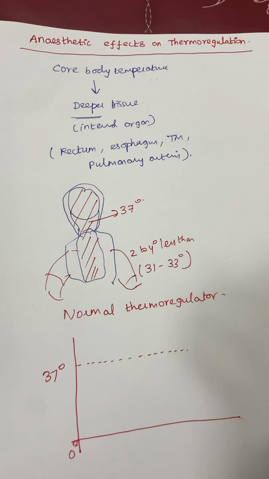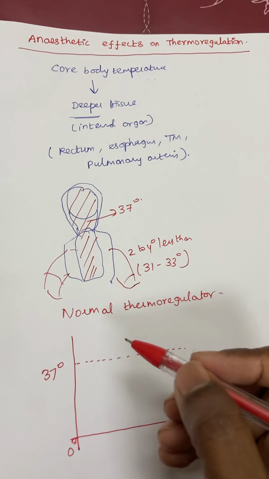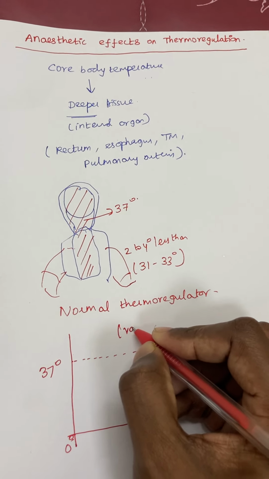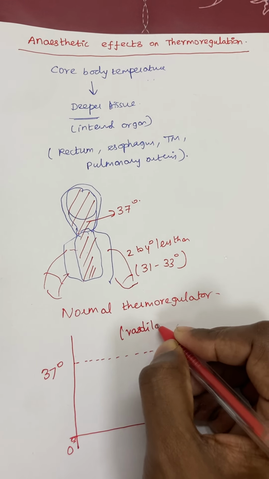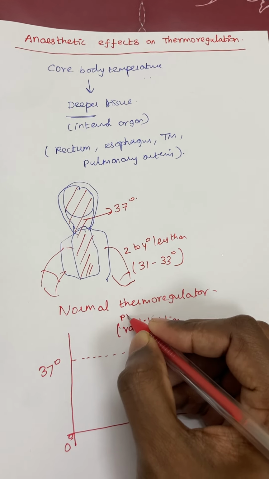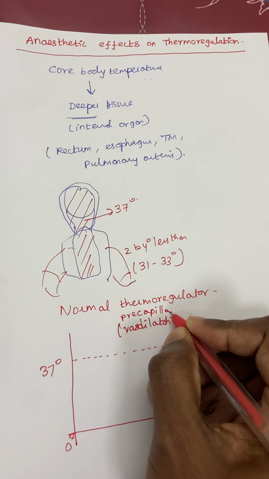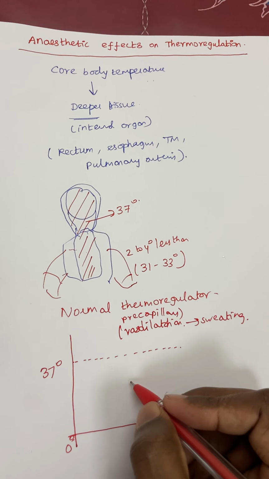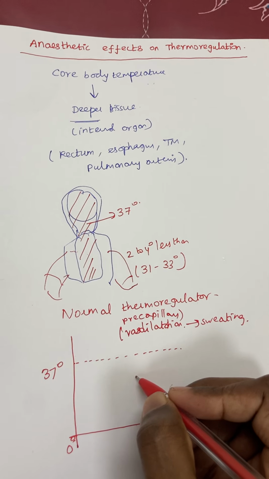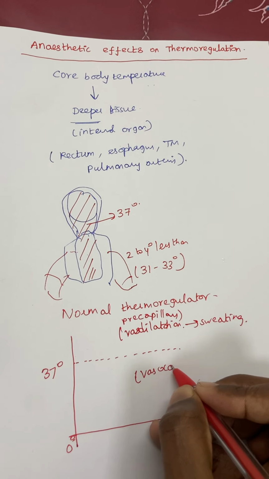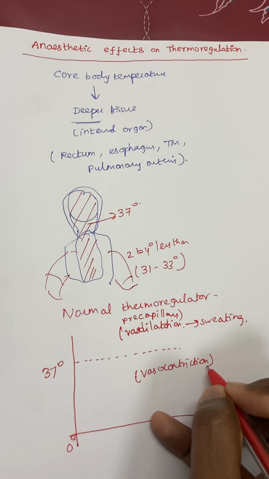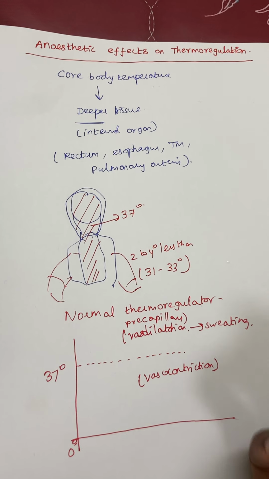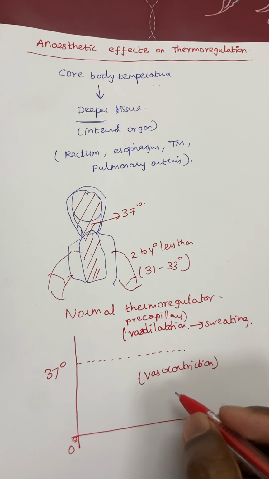If the patient is exposed to warm or cold temperature, what will happen? With warmth there will be precapillary vasodilatation, and we can observe the patient sweating at that time. Whereas if the patient goes into hypothermia, there will be vasoconstriction to reduce the blood flow to the peripheral compartment. When you are exposed to the cold, peripheral cutaneous vasoconstriction happens, your skin will be cold and clammy over the periphery, and the fingers and toes will be cold.